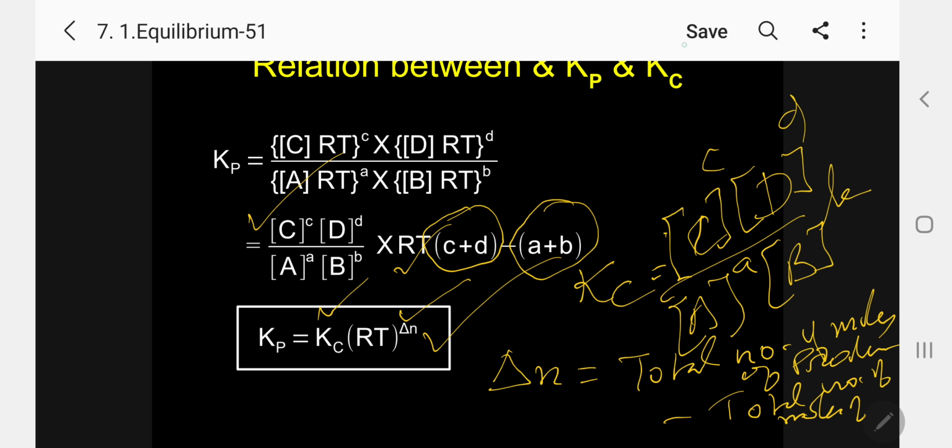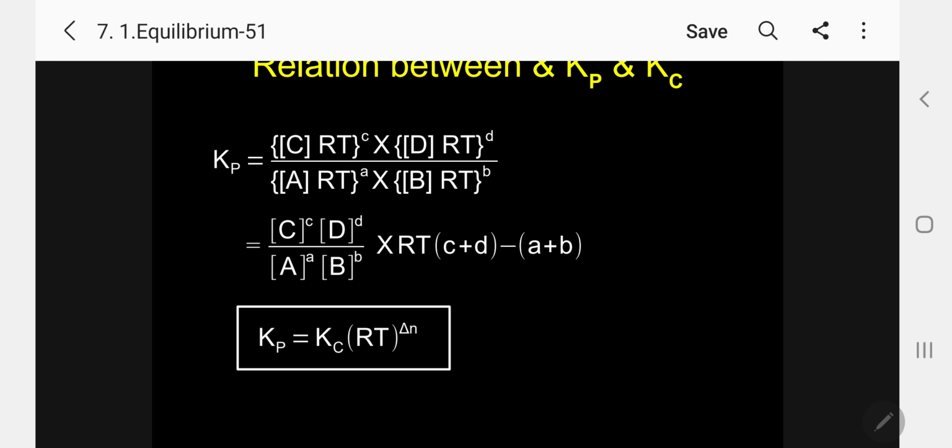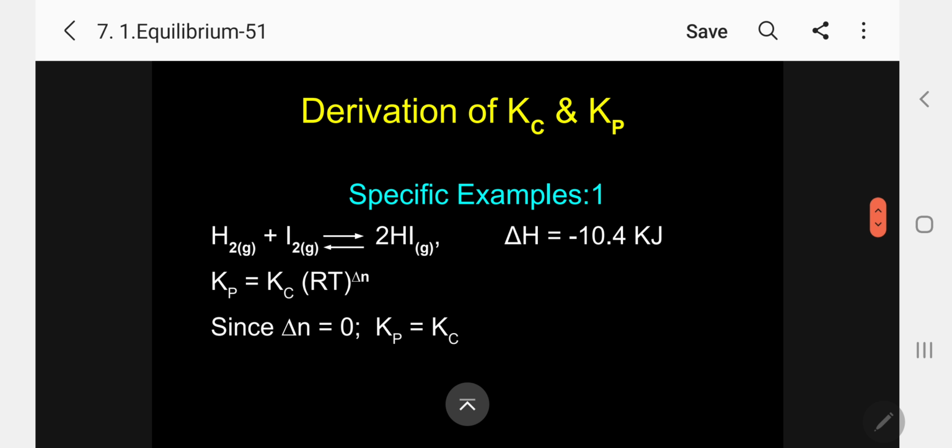It's a general equation. Now let me go for specific examples. There are 3 specific examples given in the Samacheer book, the Tamil Nadu syllabus. But 2 examples are given in the case of the CBSE syllabus, that is the NEET syllabus. Let me discuss 3 examples here.